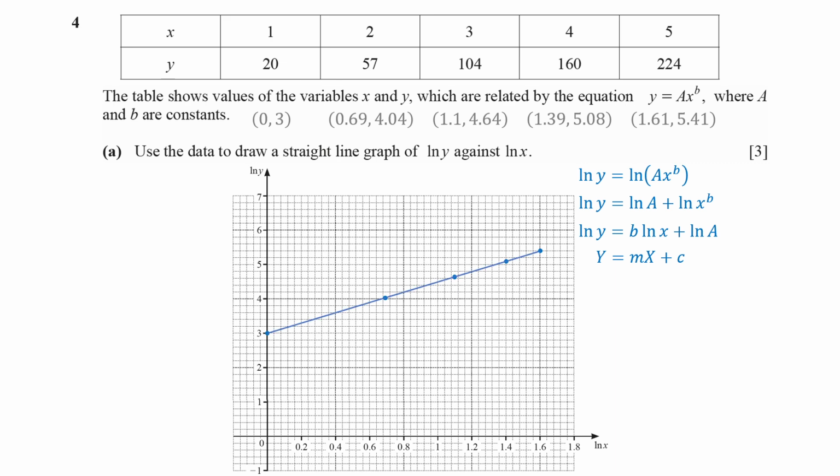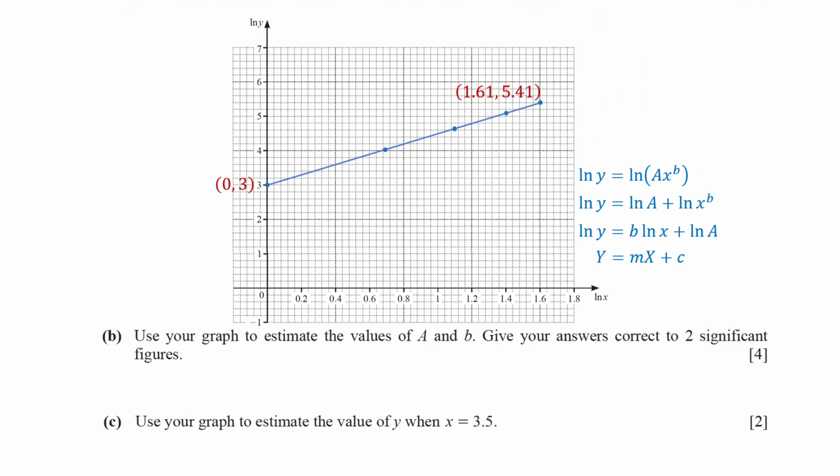This line can then be used to estimate the constants a and b. The slope of the line is b, and the vertical intercept is natural log of a. This means natural log of a is 3. Solving this gives a as 20.